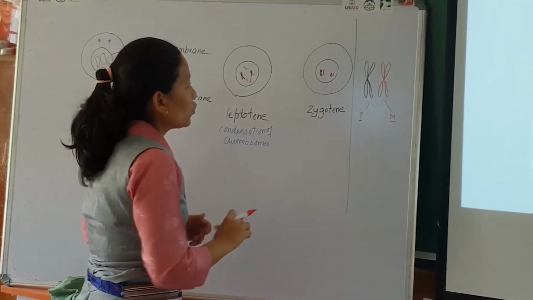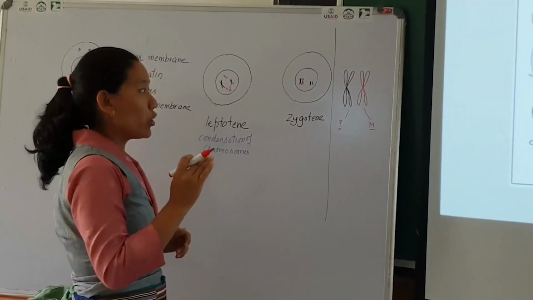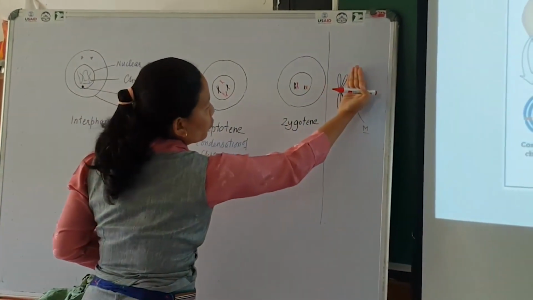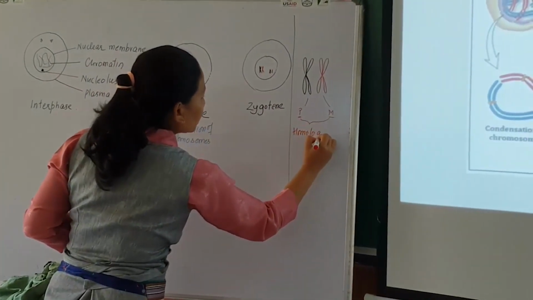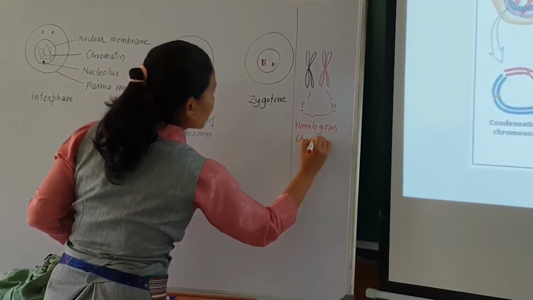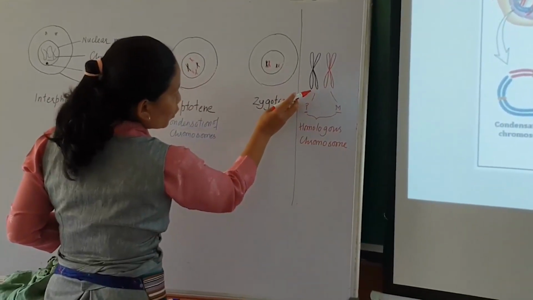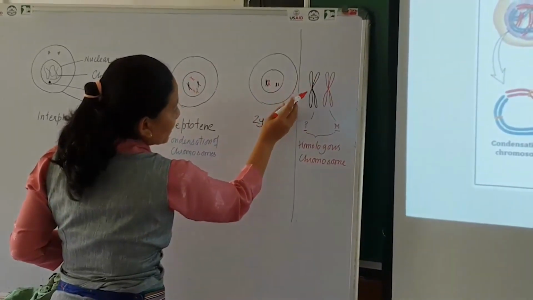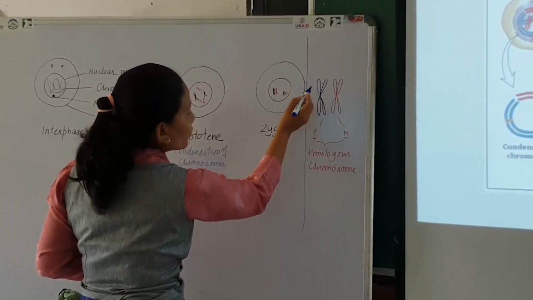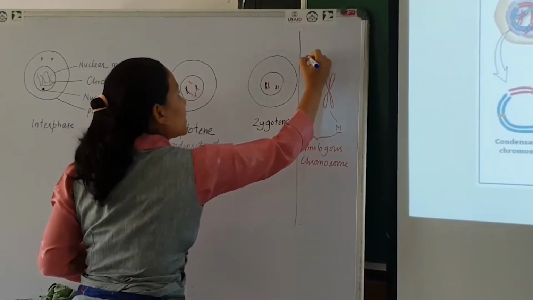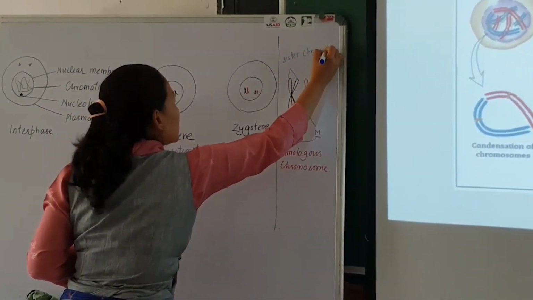So in a homologous pair, we have a pair of chromosomes having the same gene at the same location. Now let us look at one chromosome here. So these two are homologous chromosomes. And when you look at one chromosome here, you can see 2 chromatids. This is one complete chromatid, this is another complete chromatid, and the relationship between these 2 chromatids is sister chromatids.